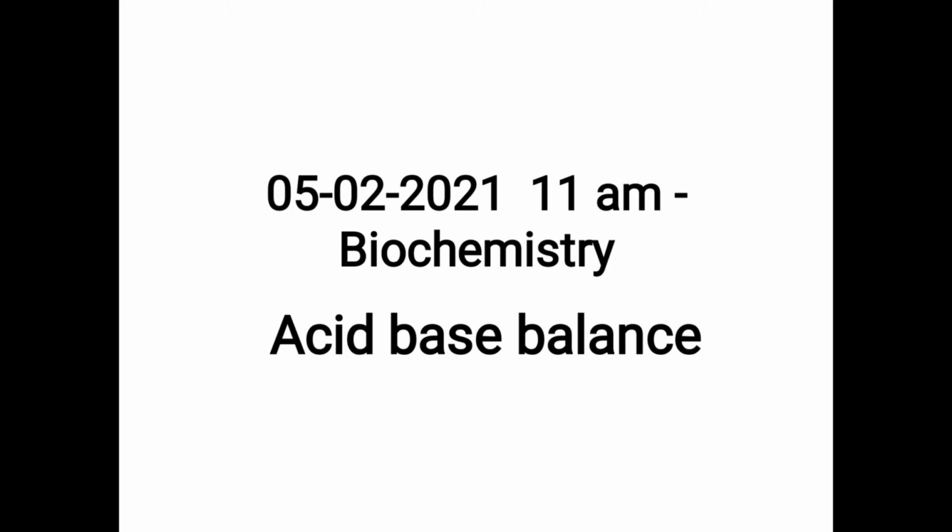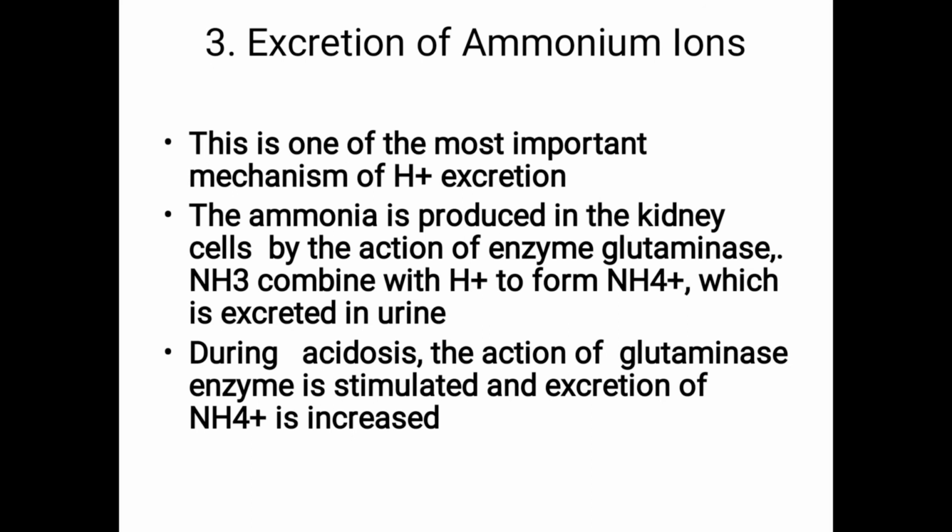So first, renal mechanism in acid base balance is excretion of H plus ion and generation of bicarbonate. Second, reabsorption of bicarbonate. And third is excretion of ammonium ion.